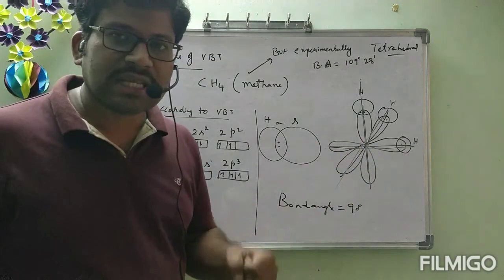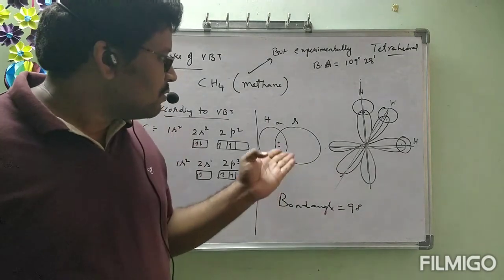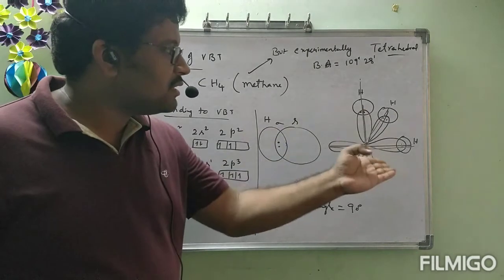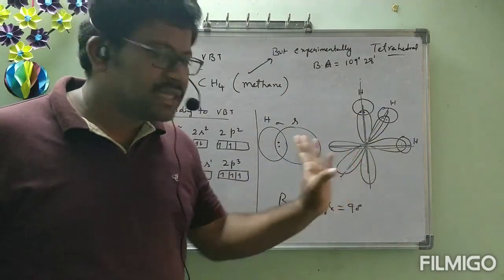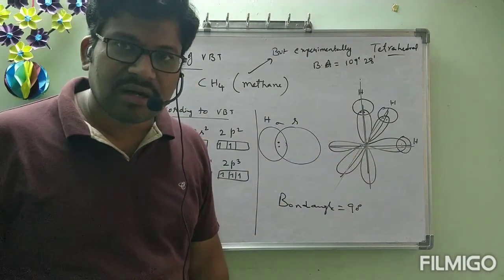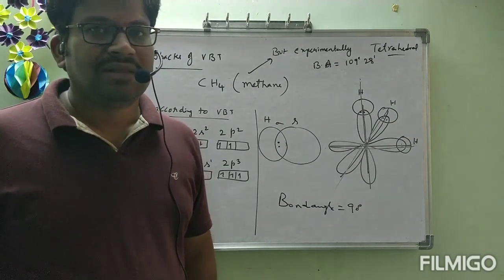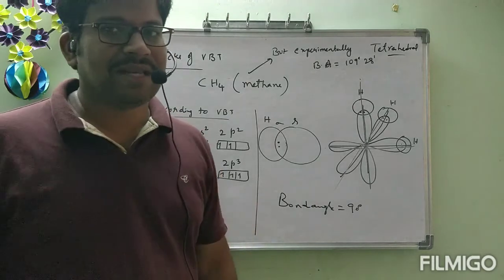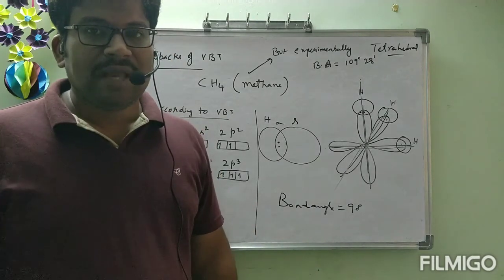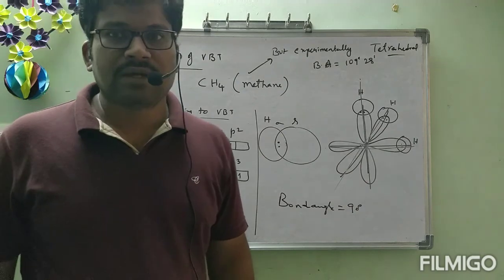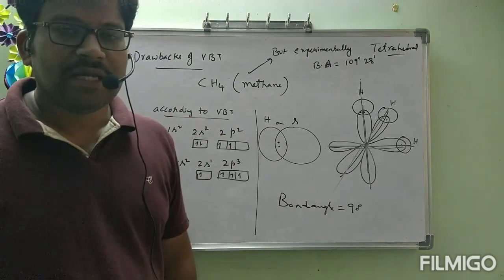All the 4 bonds' strength is the same, but here one is involved in SS overlapping, and the remaining 3 are involved in SP overlapping. Strength wise, different or not? Definitely different, but practically all the bonds are the same. This type of thing was not explained by valence bond theory. That's why we are going with a new theory called hybridization.